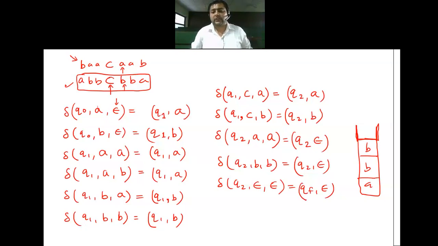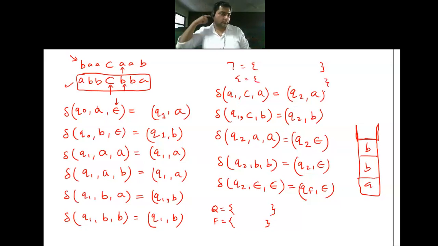Okay. Now obviously from these transitions, you can read all the tuples. Q you can read, F you can read, and you can write all these things, right? Q, F, then gamma you can write, sigma you can write, not a problem. And this is the whole transition function that you can write. Is everyone clear?